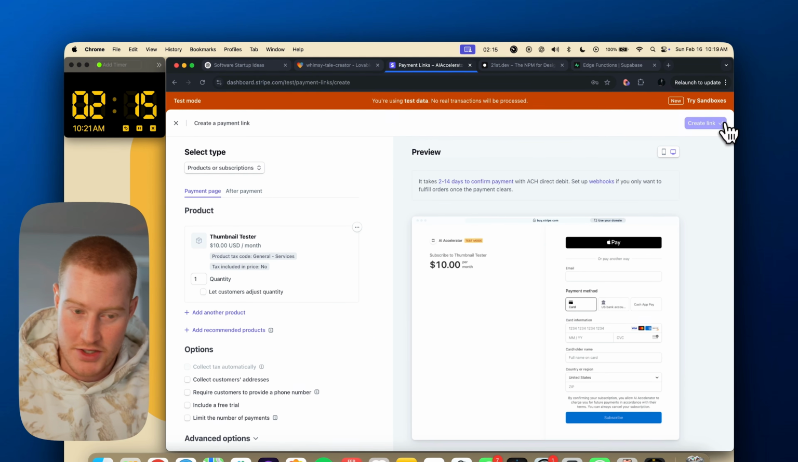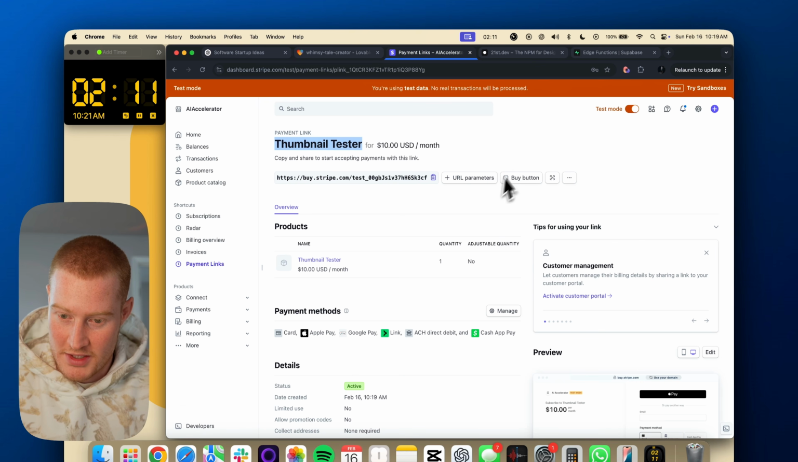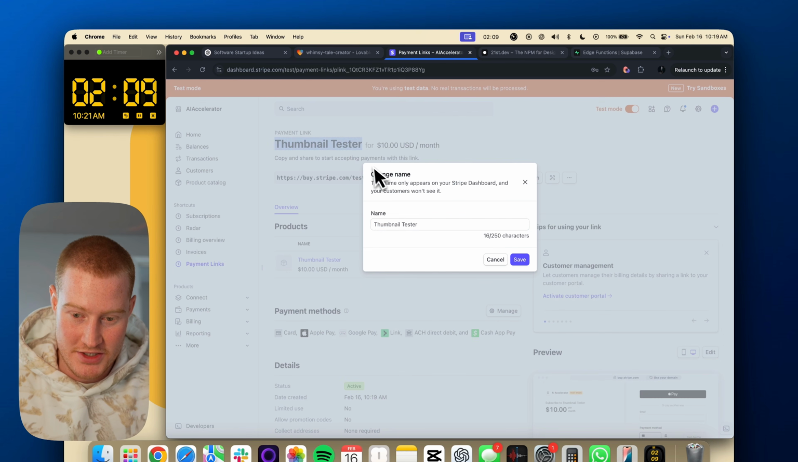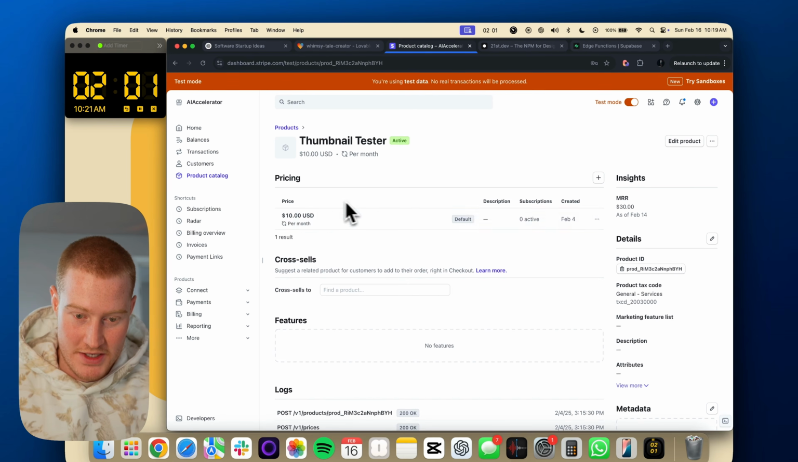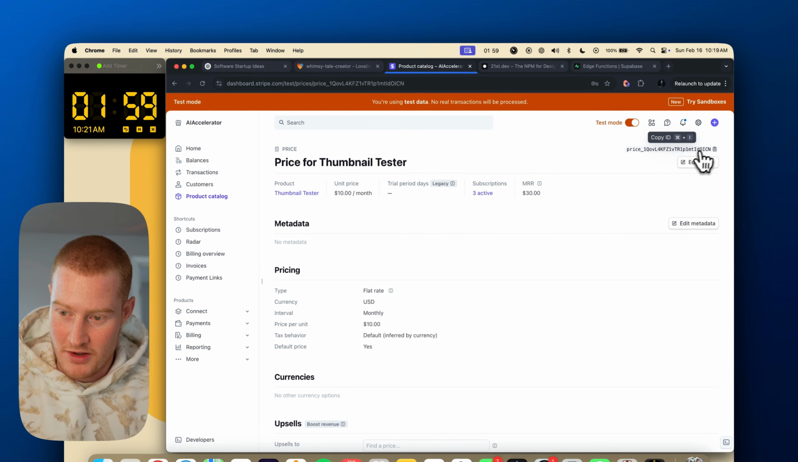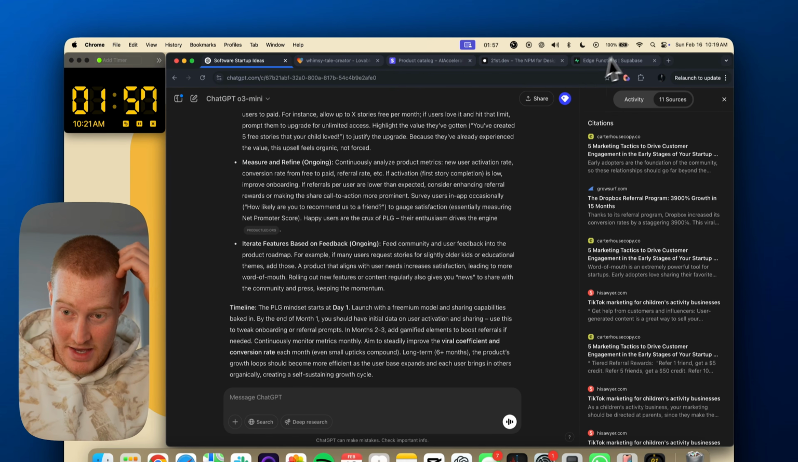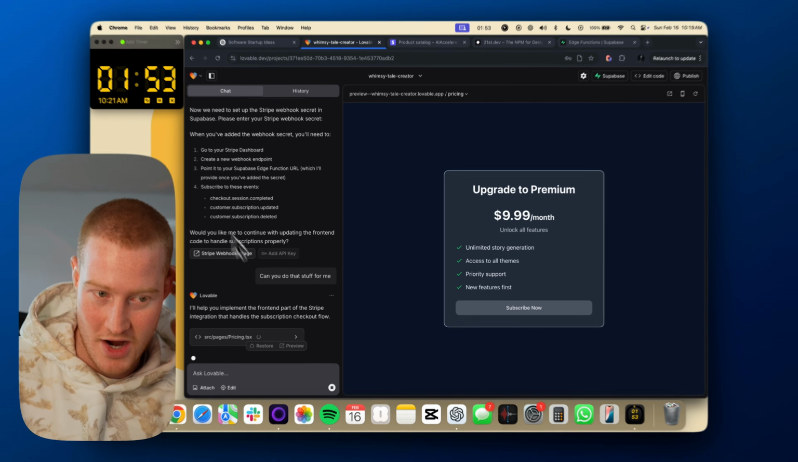Do $10 per month, create the link, thumbnail tester. That's the wrong name, but it does not matter. Or let's change this. Let's just say story app. Save that. What I'll do is I'll click on this. I need to click on the price ID because it's going to ask me that. Come on, we're coming down to the wire. We got 2 minutes left.